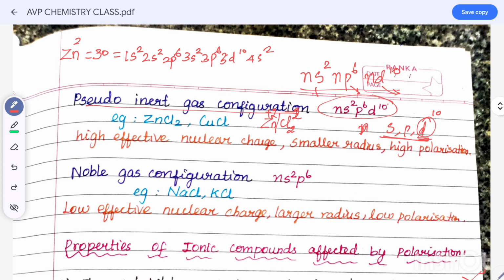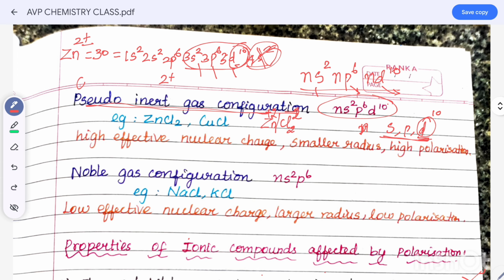Here it is 2 plus, so that plus indicates வந்து 2 electrons நம்ம remove பண்ணிடணும். ஸோ 4s ஆர்பிட்டால் வந்து remove ஆயிடுச்சு. So what we get? 3s2, 3p6, 3d10. So this is completely filled s orbital, p orbital, d orbital, mainly the d10. That indicates pseudo inert gas configuration.